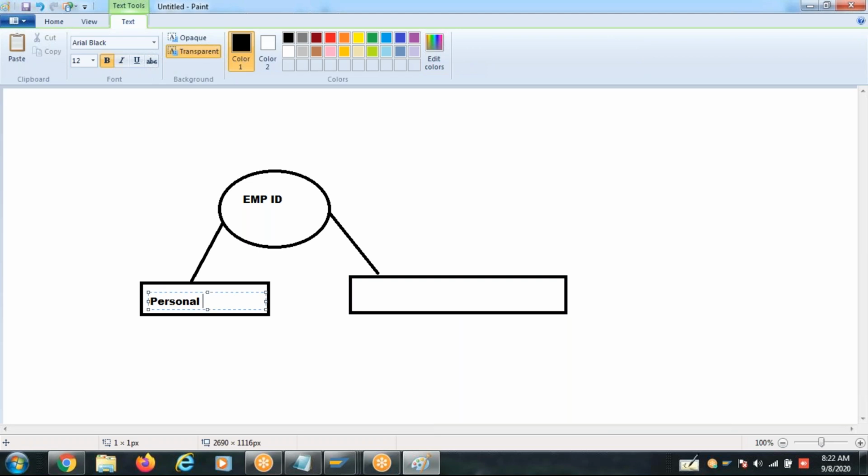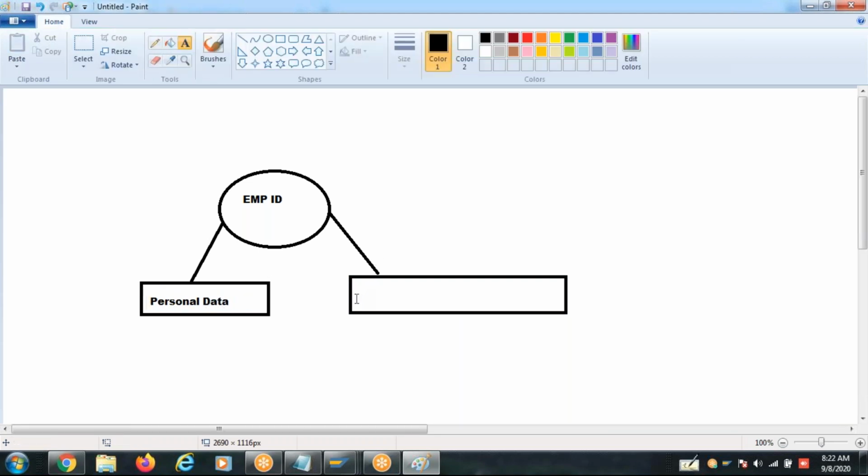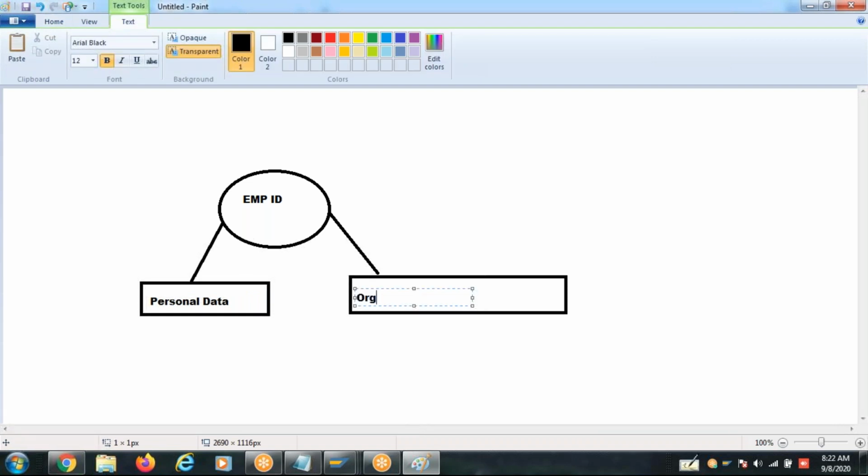Personal data is what? Tell me. I've already explained in the beginning itself. Organization data and employment data. What is personal data?